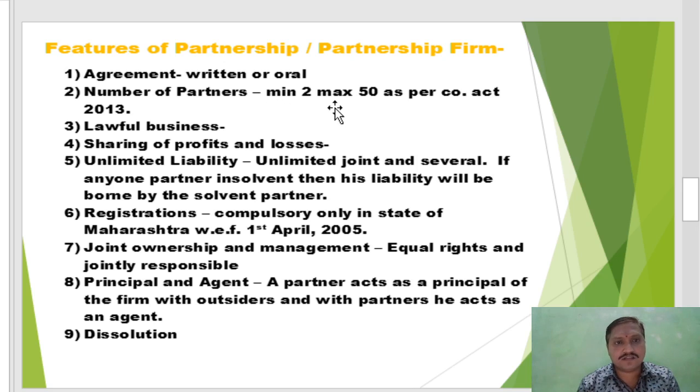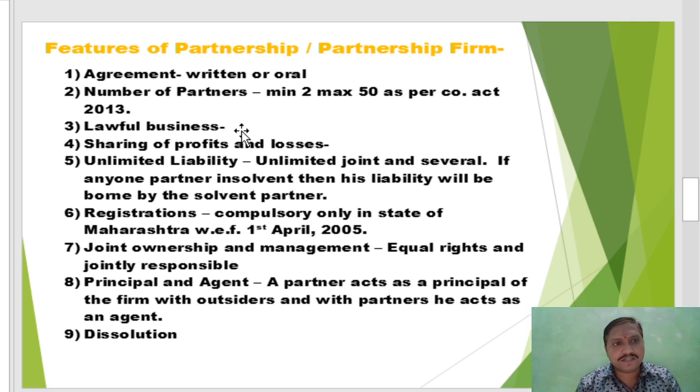Minimum 2 persons are required for establishment of a partnership firm and maximum 50, as per the Companies Act 2013 amended in 2014.